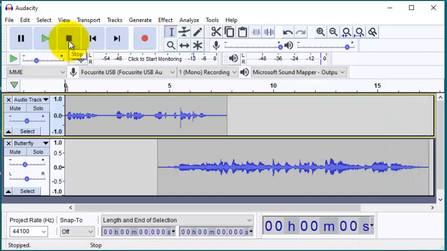So this way we can add music or sound effect to make our narrative more interesting.